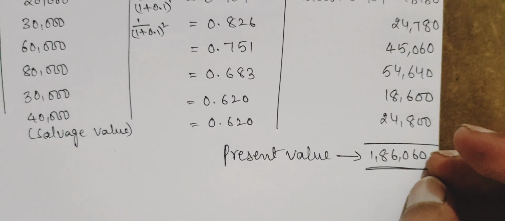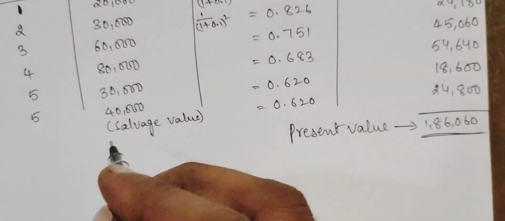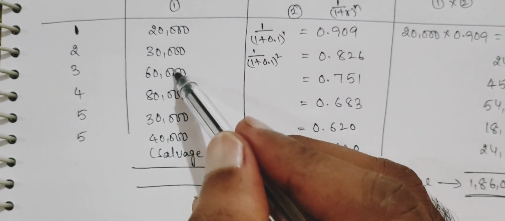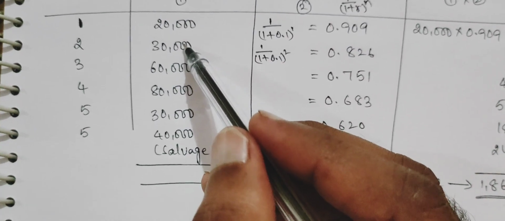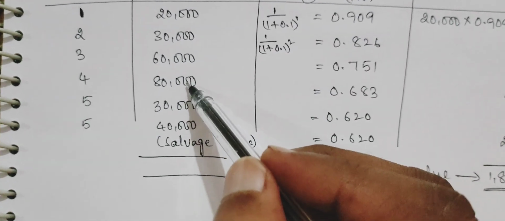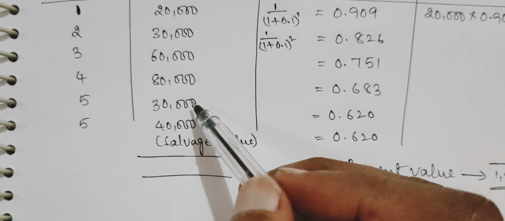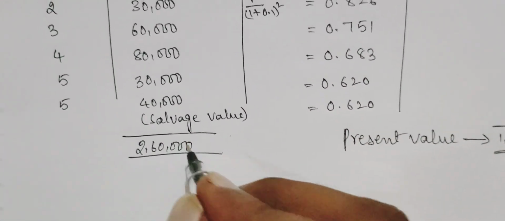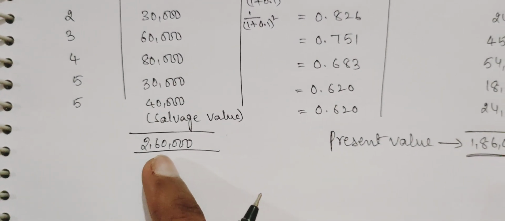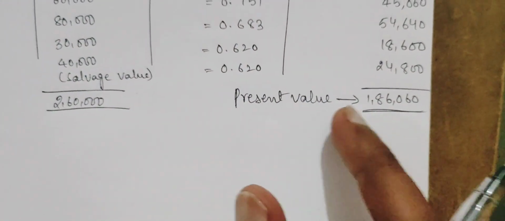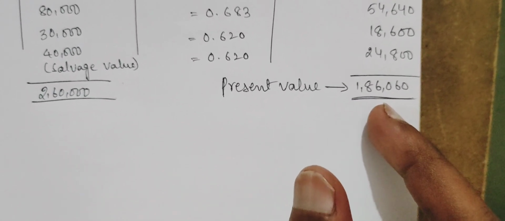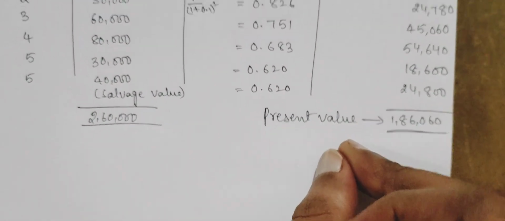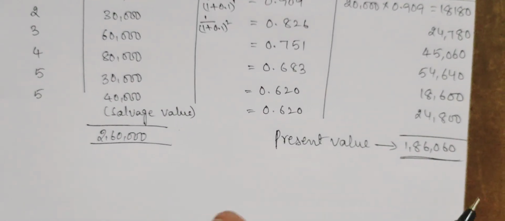These are the present values of the future inflows. If you take the total of future inflows: 20 plus 30, 50; 50 plus 60, 110; 110 plus 80, 190; 190 plus 30, 220; 220 plus 40, 260. So 2,60,000 rupees is what you are going to receive in the future. But when converted into present values, the value is 1,86,060. Next, from these present values, we need to deduct our initial investment.